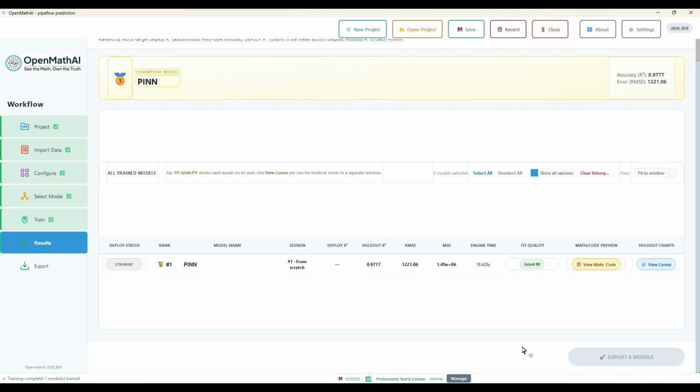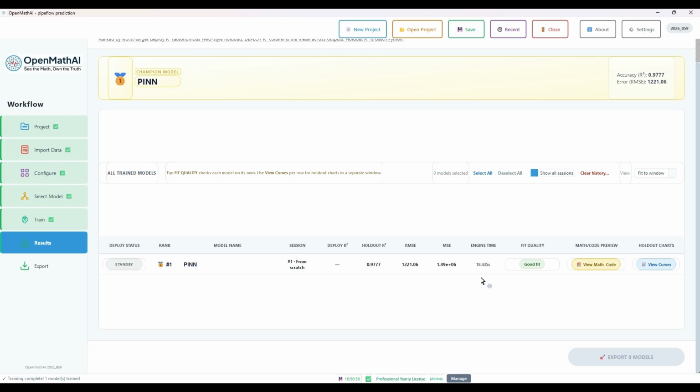After training is complete, review the following performance metrics. R-squared measures how well the model explains the variation in the output data. Range 0 to 1. MSE, mean squared error, measures the average squared difference between actual and predicted values. RMSE, root mean squared error, the square root of MSE. RMSE is expressed in the same units as the output variable, making it easier to interpret.